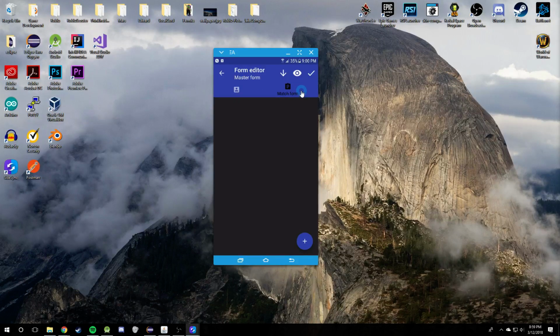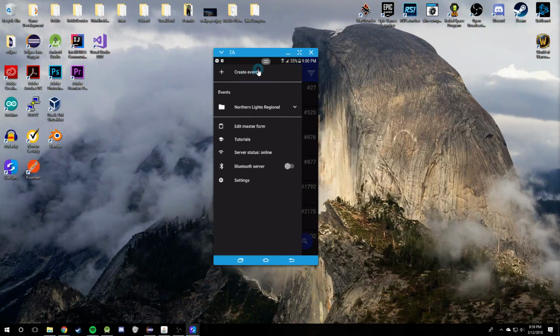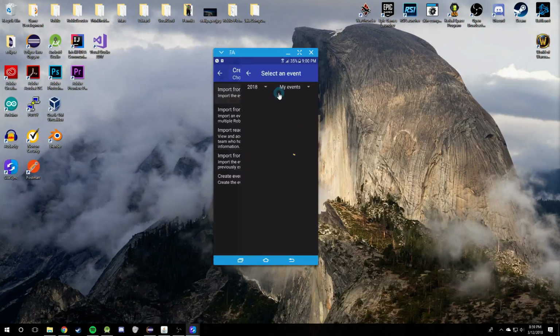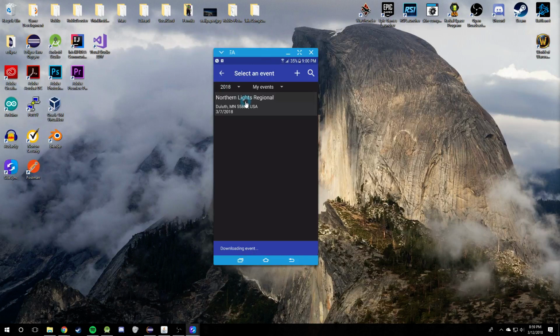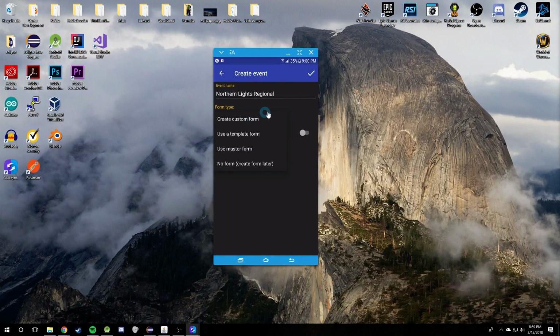You want to set up the master form here. I guess I'll show you how this works. When you're creating an event, you go and select your event, and when you get to the form type, you can just go ahead and use master form, which is really cool.